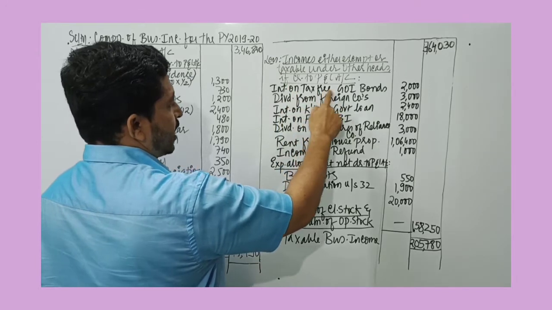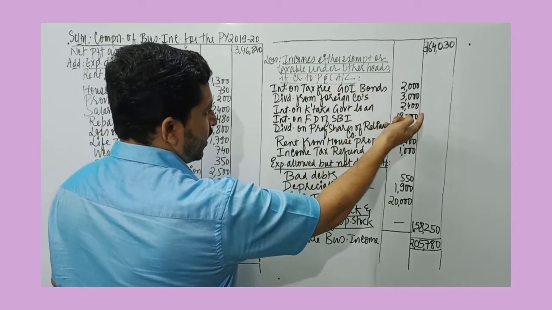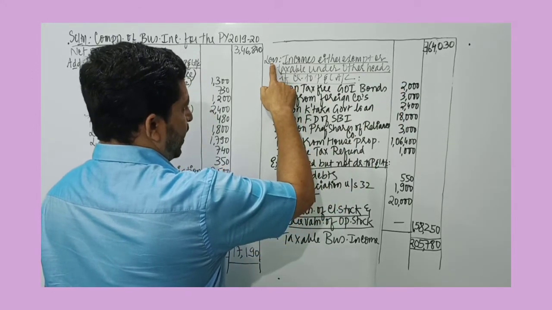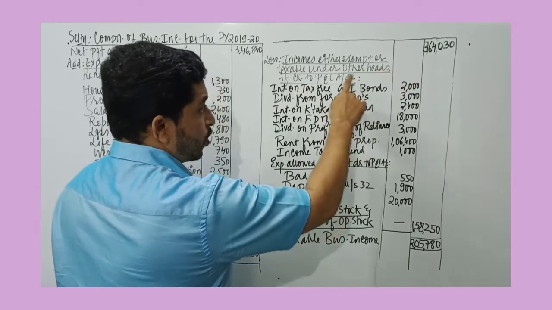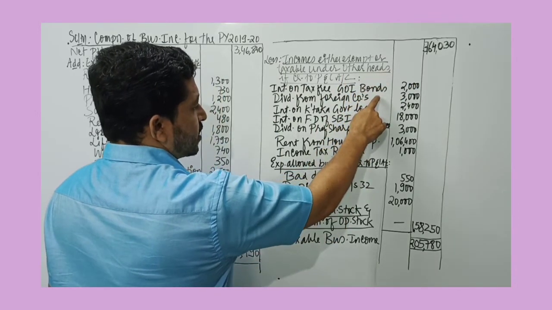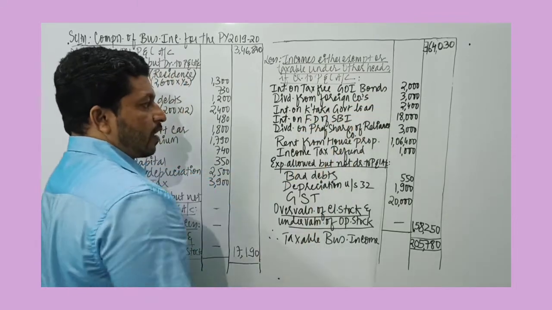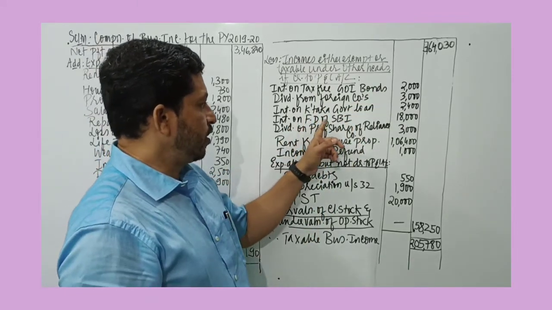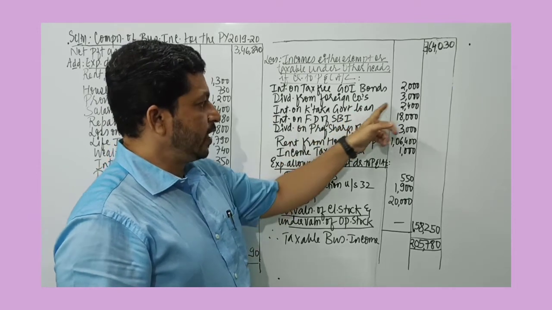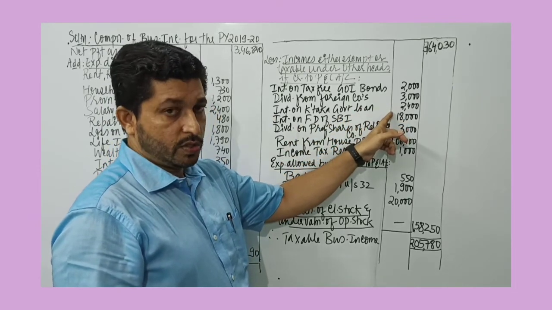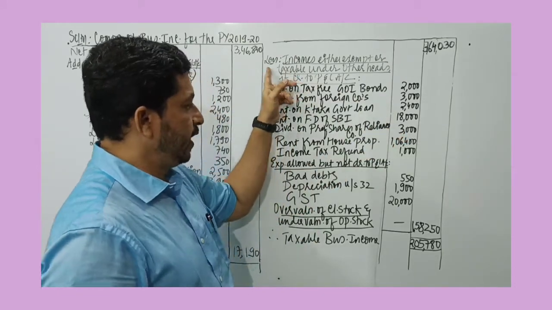We have interest on tax-free Government of India bond. This is actually an exempt income. But since it is credited to profit and loss account, it must be deducted. Dividend from foreign companies is taxable under other sources, taxable under other heads. Since it is credited to profit and loss account, it must be deducted. Interest on Karnataka government loan, interest on FD in State Bank of India, all these are taxable under other sources. And since it is credited to profit and loss account, profit has increased, so it must be deducted.